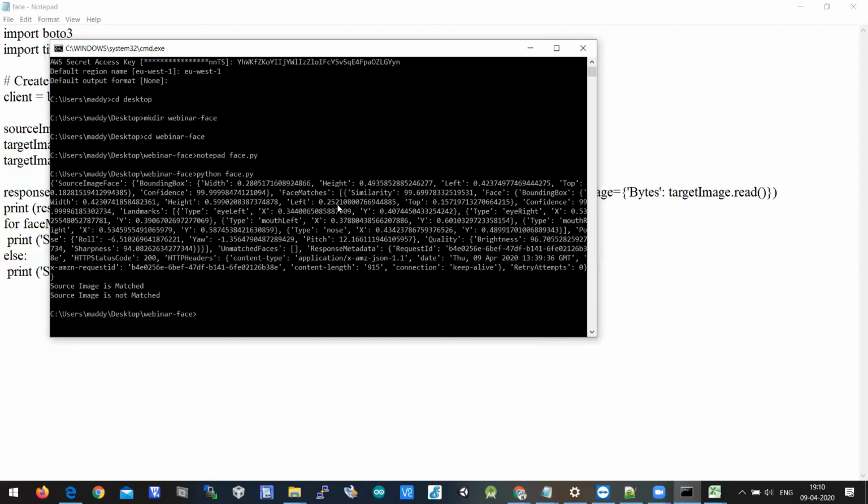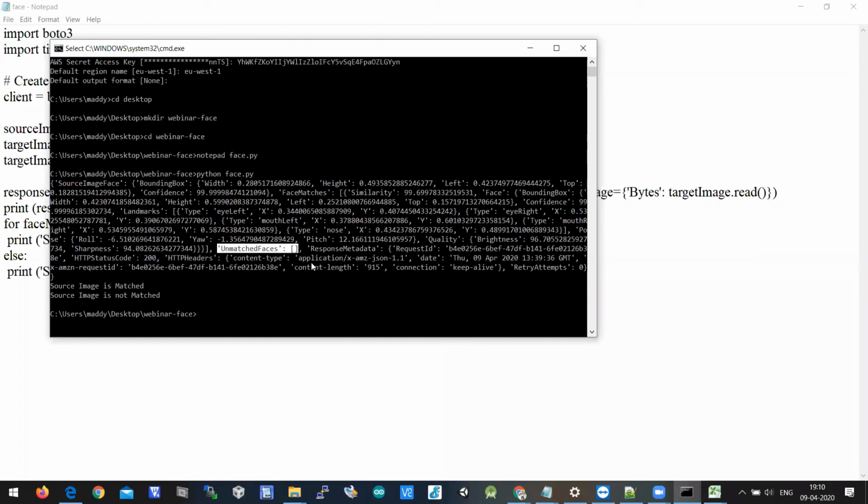And face matches, yes, face matches similarity. What is the similarity here? 99.9%. And it shows where the nose is identified and all. So unmatched faces is empty. That is what you have to understand. If unmatched faces is empty, it means that faces are matched.